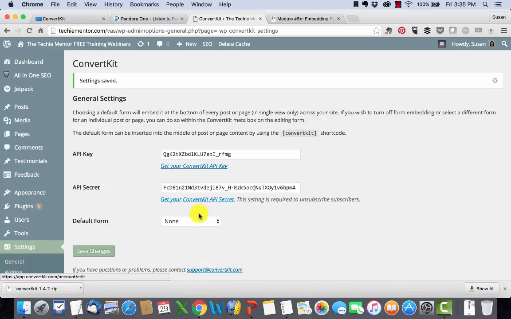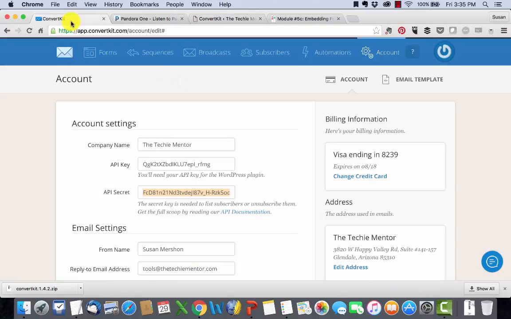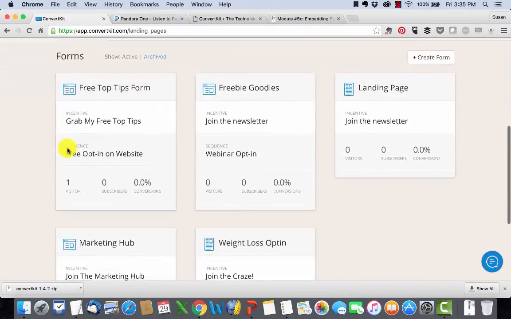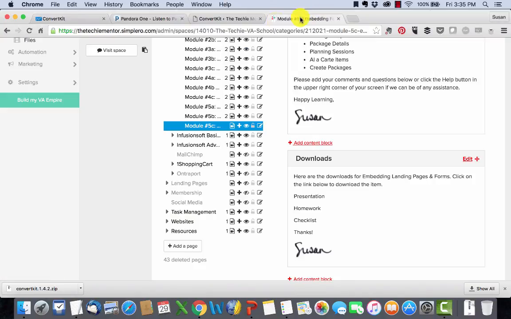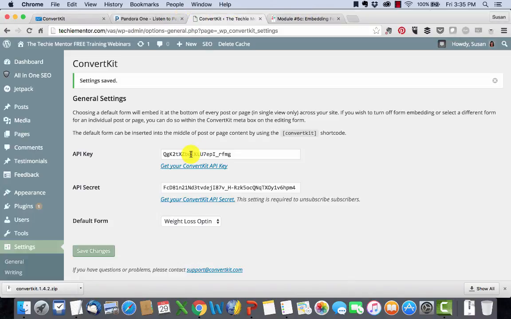And by the way, you only have to do that the first time. And then you have here your forms, right? So it automatically pulls the forms over. So I can do weight loss option, right? Okay, so that's the opt-in form. Is that the one that I chose? Go back here to make sure I got the right one. Yes, okay.